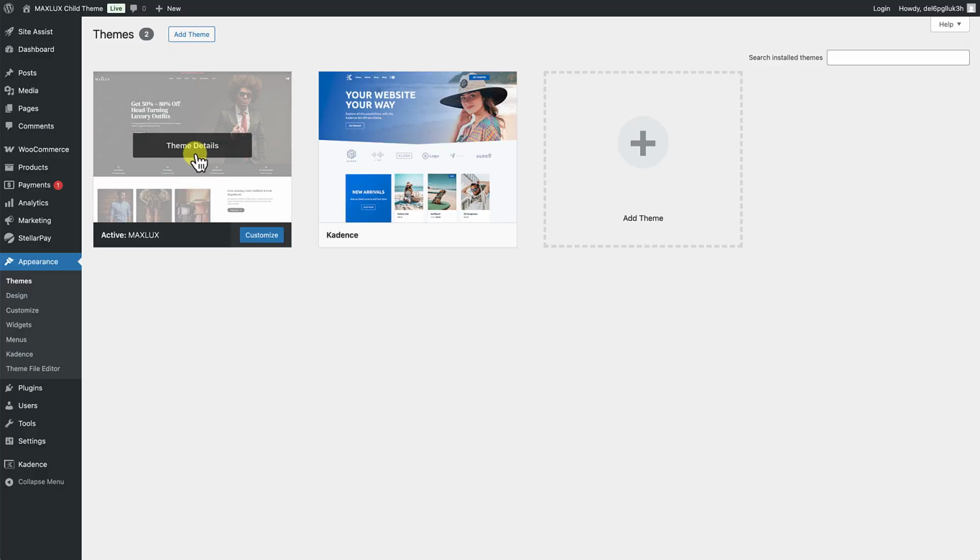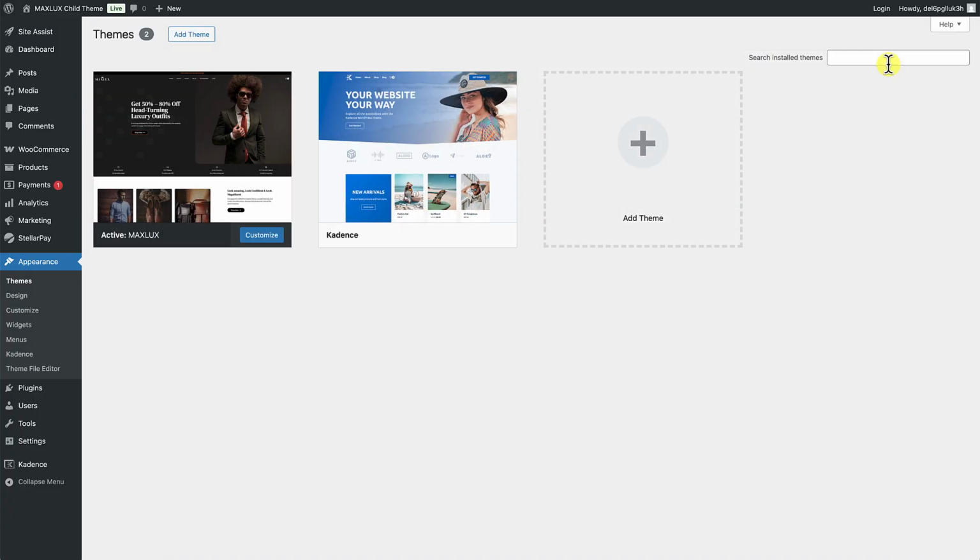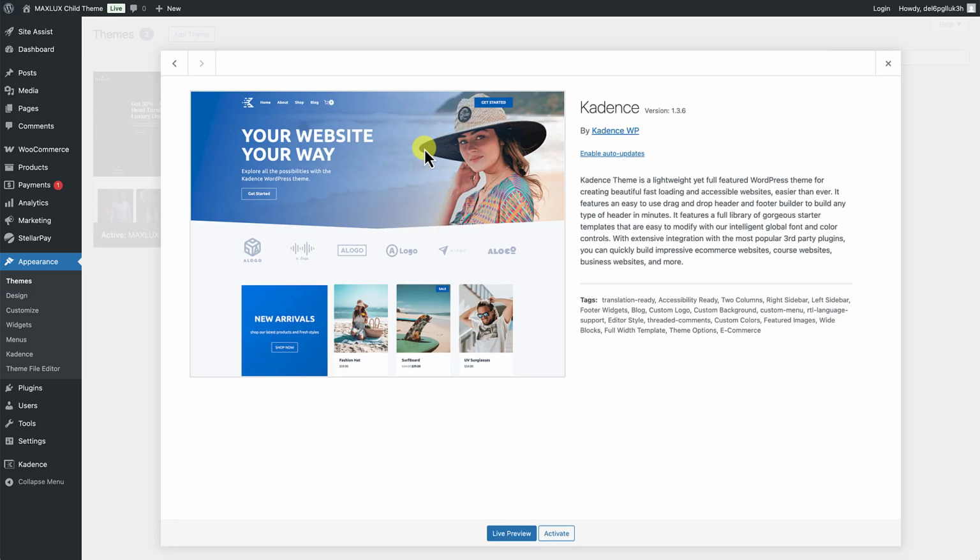Matter of fact, if you click on the theme details for the child theme, you'll see here where it says Max Lux version 1.0 by Clifton WP, an e-commerce child theme built for the Kadence theme. And then it tells you this is a child theme of Kadence. Okay, so this is what I meant when I said it's a copycat theme. It basically derives all its functionality from the parent theme here, which is the Kadence theme.